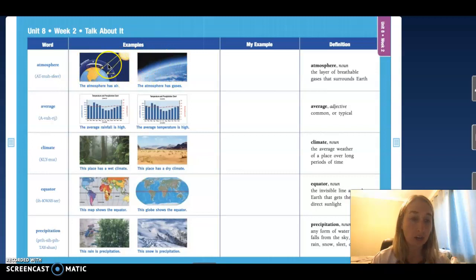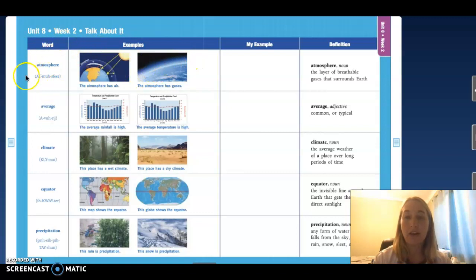This one looks more like a drawing, where the second picture looks more realistic, maybe a shot from space of what Earth looks like. This is Earth, and we can see some of those clouds up top. And then we see again this clear, almost light-like layer surrounding Earth. Think about what that might be.